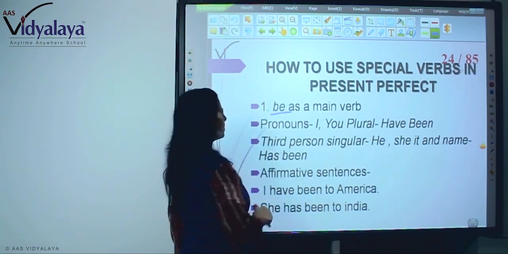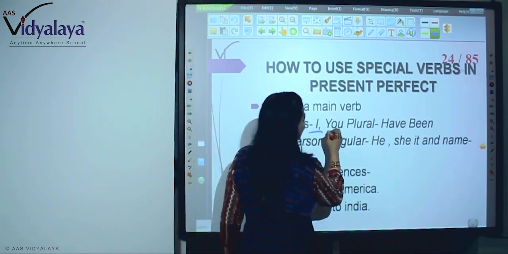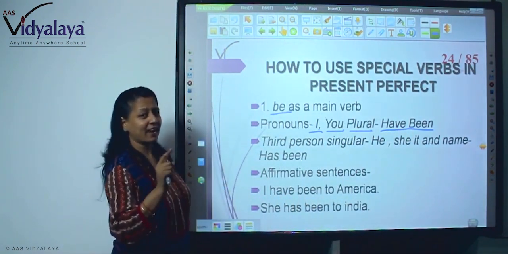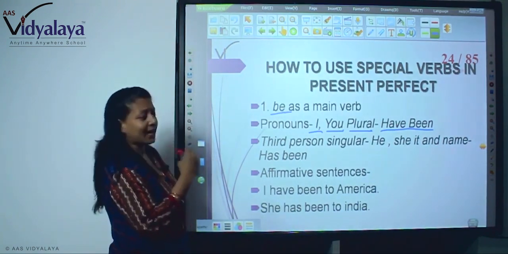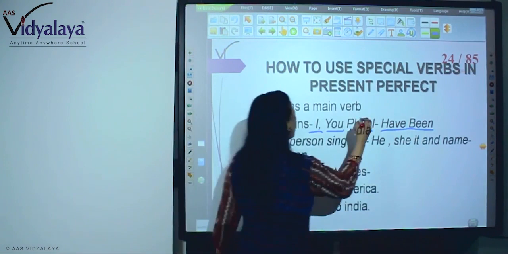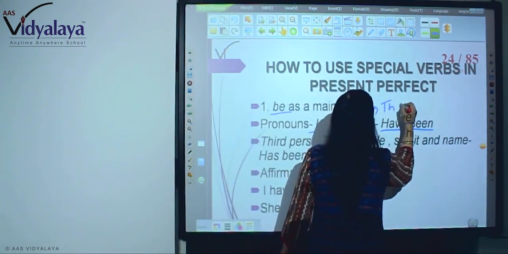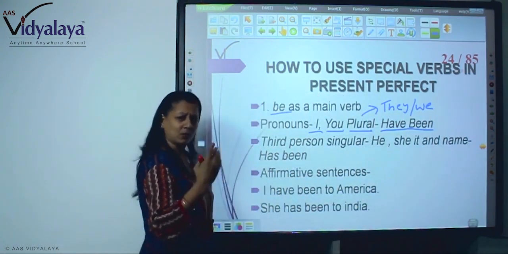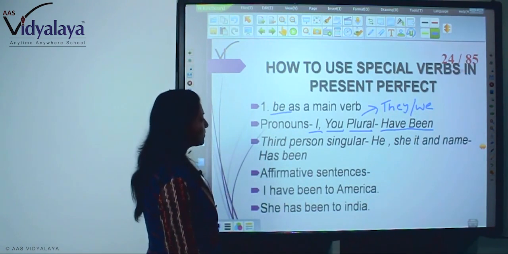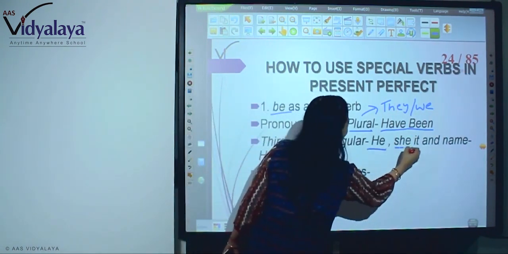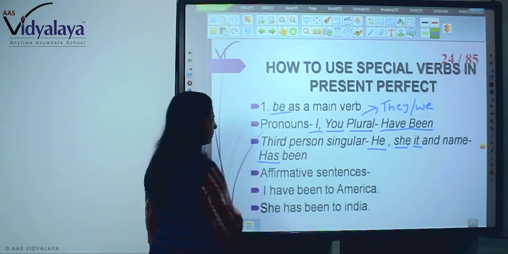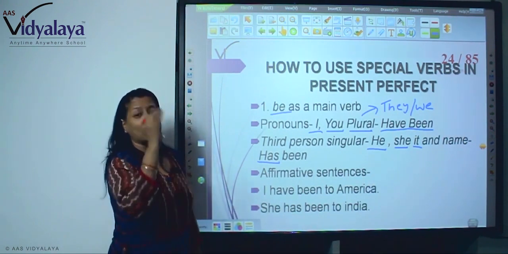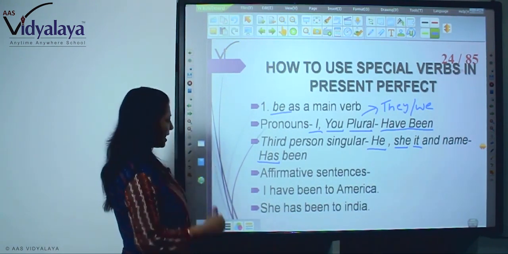Be as a main verb. Now, with I, you and plural, it is have been. I have, you have, and plural, they, we, so many people. Okay, in this way. Now, third person singular, if it is he, she, it, or any name, so has been. He has, she has, it has, or Ram has.